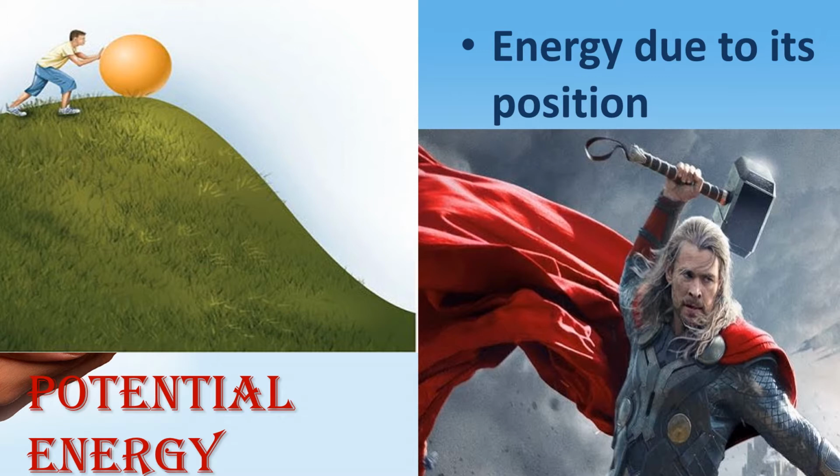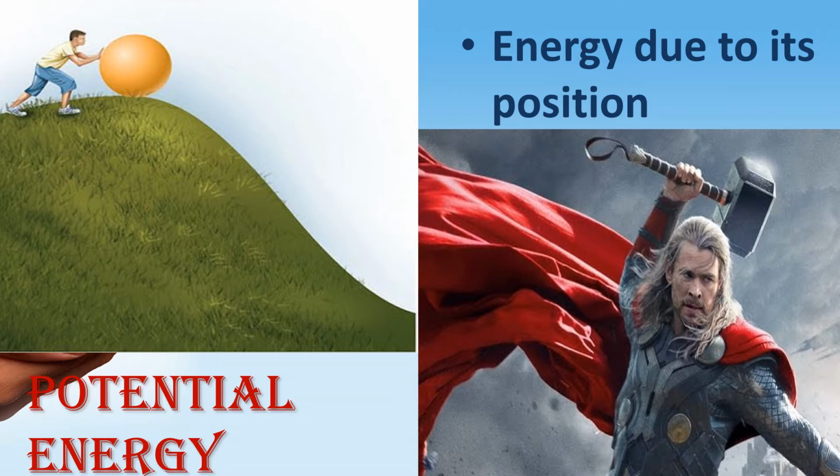So can you all understand about potential energy? Potential energy means the energy due to its position. It has some energy stored in it. It depends on the position of an object subjected to a conservative force. It is defined as the object's ability to do work. What does that work?